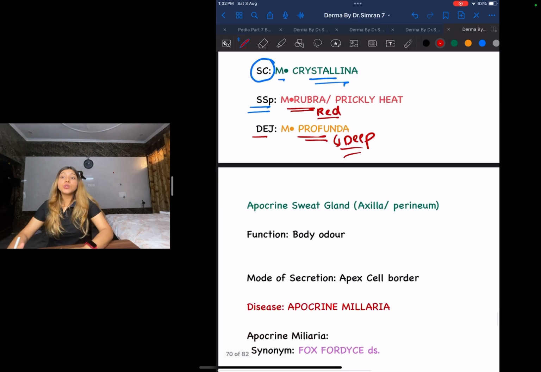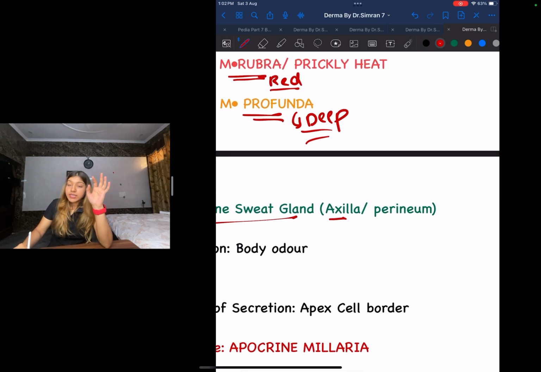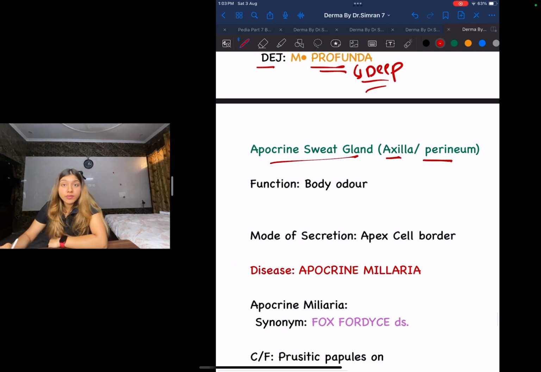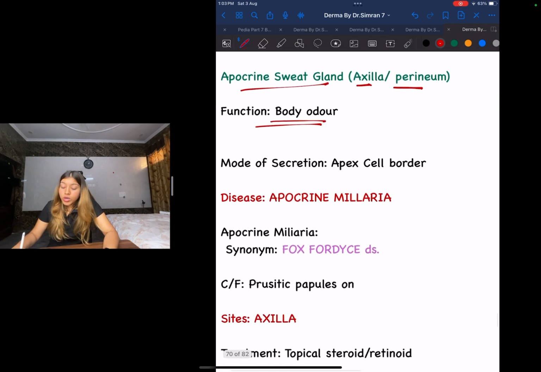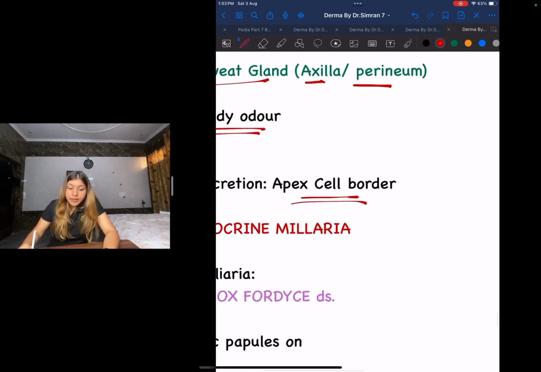Let us move on now to your apocrine glands. Your apocrine sweat glands are mostly present at your axilla or your groin region. What is the function of this? This causes body odor. And what is the mode of secretion? The mode of secretion for this is going to be from the apex of the cell.